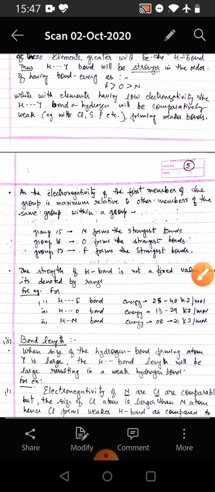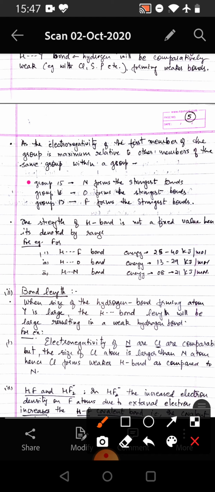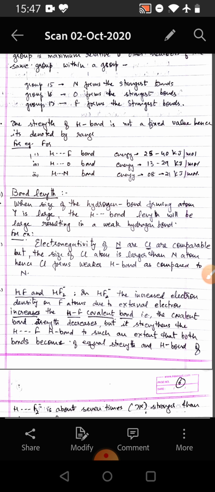We see that as the electronegativity of the first member of a group is maximum relative to the other members of the same group, within a group we see that in group 15 nitrogen forms the strongest bond, for group 16 oxygen forms the strongest bond, and group 17 fluorine forms the strongest bonds. Now the strength of the hydrogen bond is not a fixed value, hence it is denoted by a range. So the H...F bond range is 25 to 40 kilojoules per mole. H...O hydrogen bond is of the energy of 13 to 29 kilojoules per mole, and the energy strength of H...N hydrogen bond is of the order of 8 to 21 kilojoules per mole.